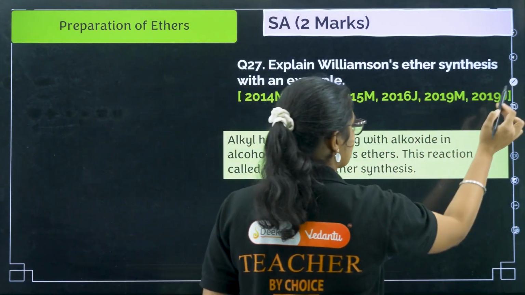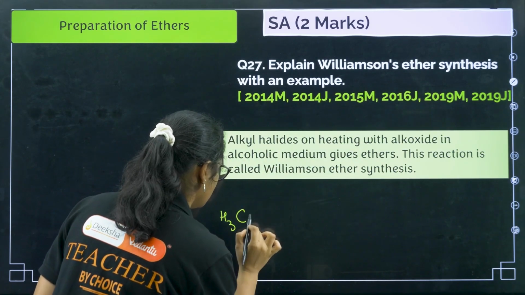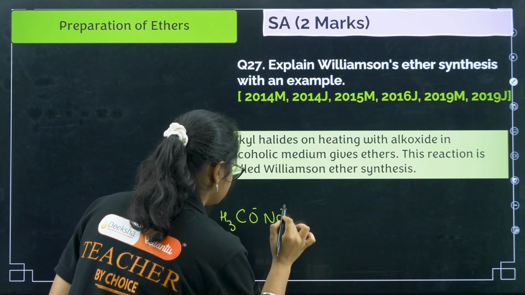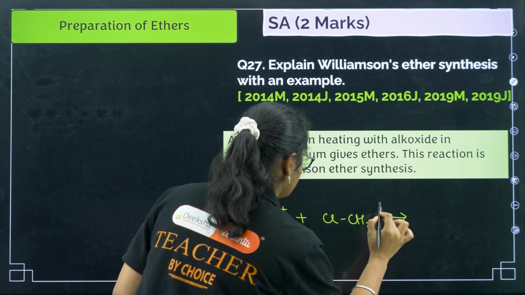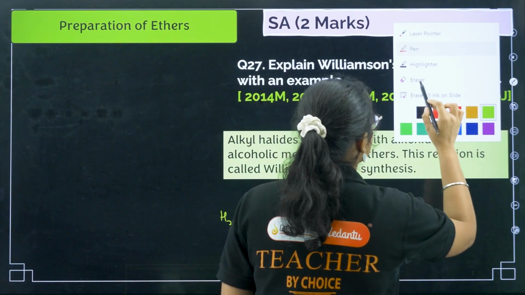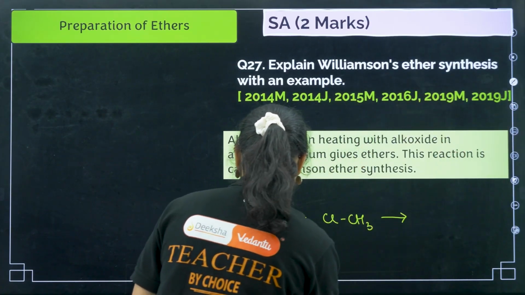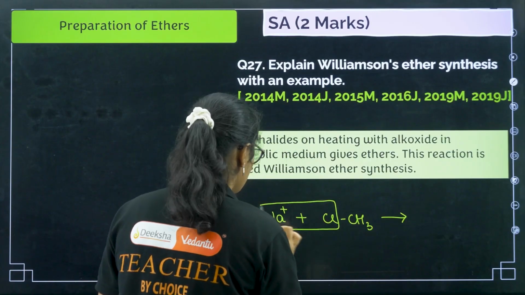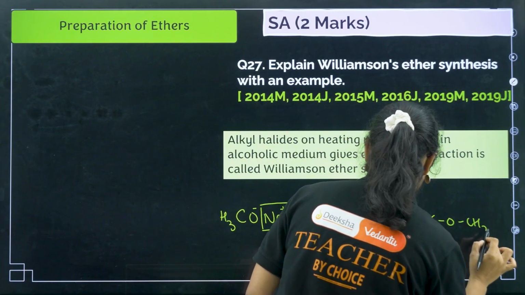If you want to give an example, you can just take any example here, like CH3O minus Na plus plus Cl CH3. Oh sorry, yeah, you need alcoholic medium, right? So we can just write down like this, and here what will happen, NaCl will go out and we will have CH3O and CH3, right?